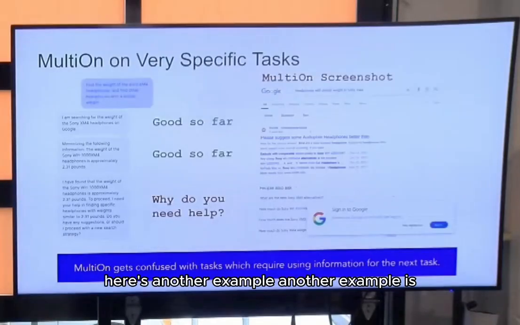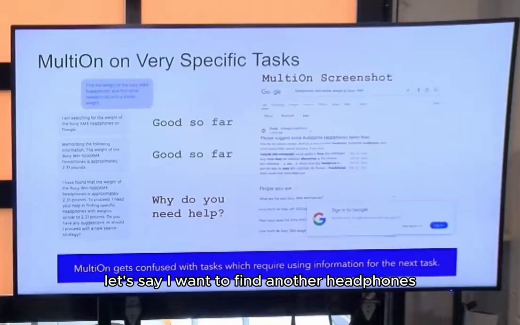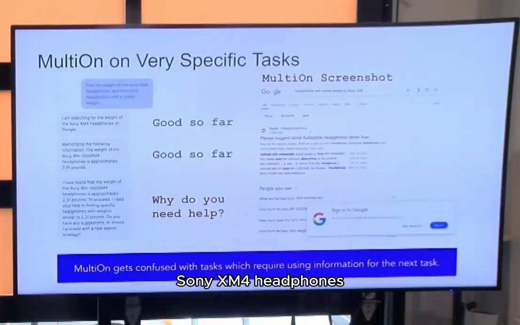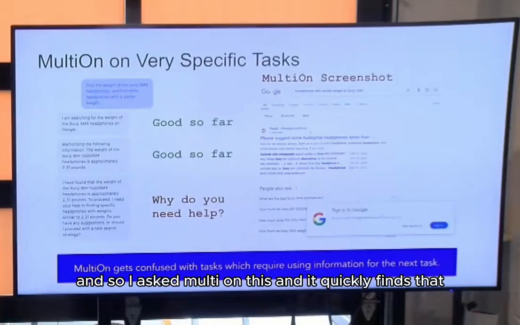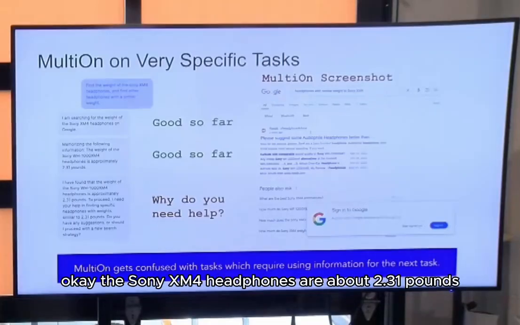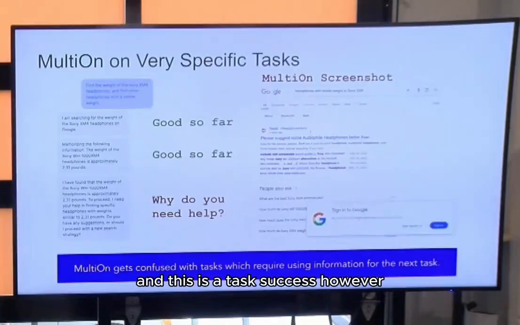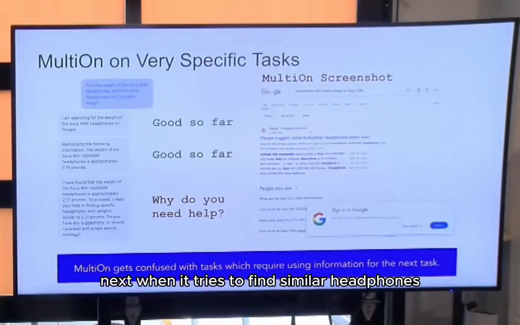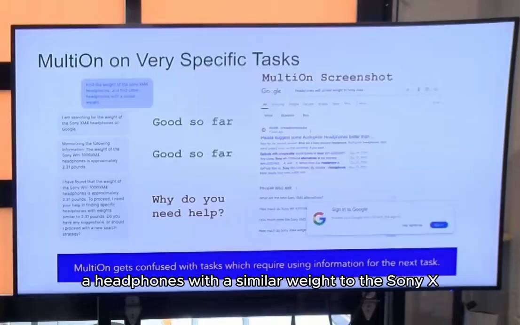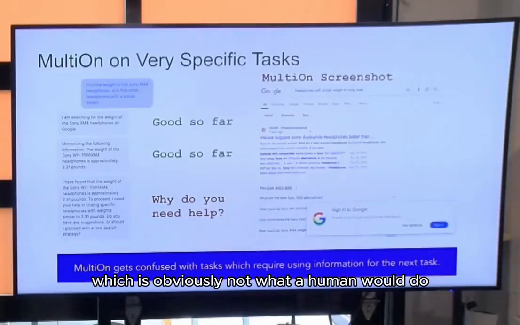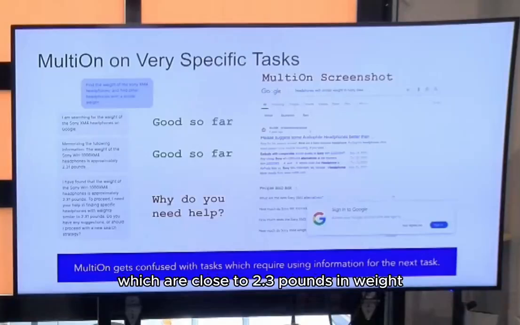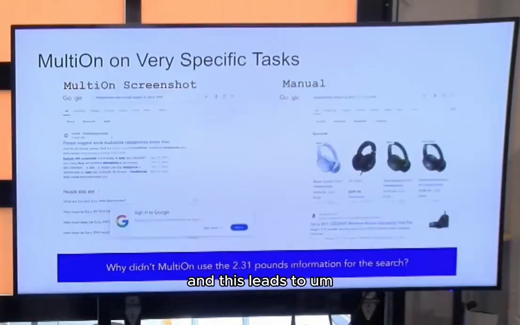Here's another example. Let's say I want to find headphones with a similar weight as the Sony XM4 headphones. I asked MultiOn this, and it quickly finds that the Sony XM4 headphones are about 2.31 pounds. And this is a task success. However, next, when it tries to find similar headphones, it just searches up headphones with a similar weight to the Sony XM4 headphones, which is obviously not what a human would do. A human would say, can I find headphones which are close to 2.3 pounds in weight? And this leads to poor performance on this task.